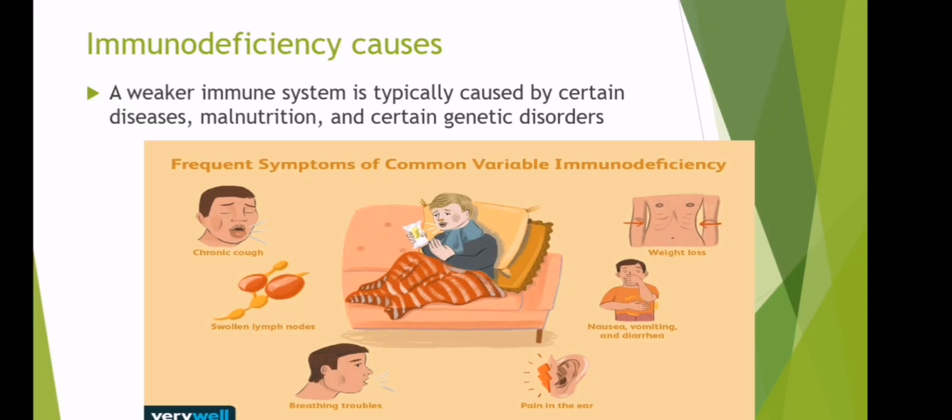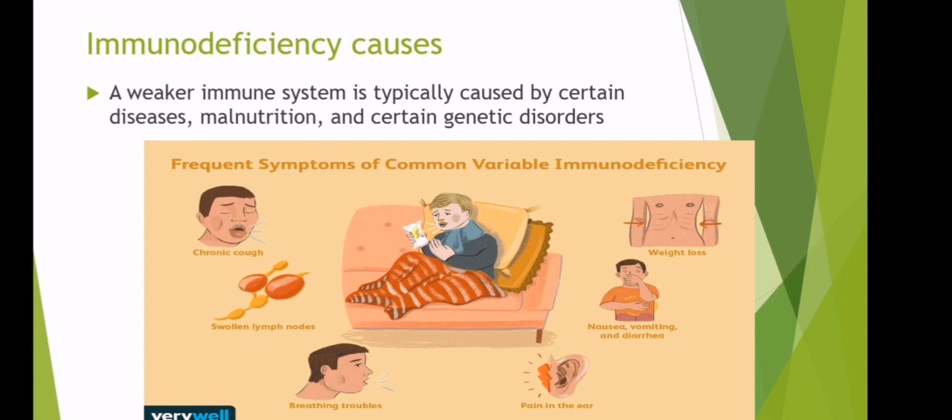As we can see, these are immunodeficiency causes. A weaker immune system is typically caused by certain diseases, malnutrition, and certain genetic disorders. Syempre, ang causes niyan is because of certain diseases and malnutrition, at saka pagkakaroon ng genetic disorders.